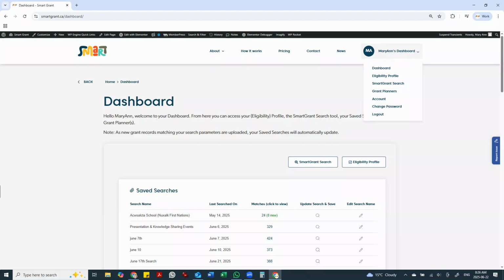The reason is because each grant record in SmartGrant's database has been formatted with two matching areas. The first is related to eligibility of each applicant, as in who that program funds. Each record notes a number of eligibility choices. The second is related to what the program funds, which involves categorizing each funding program record with specific funding focus, meaning the types of activities that funding program potentially funds. We'll have a look at the funding focus function in the SmartGrant search video, but for now, let's look at the profile sections. First, let's review the organization profile page, after which we'll have a look at the individual profile page.